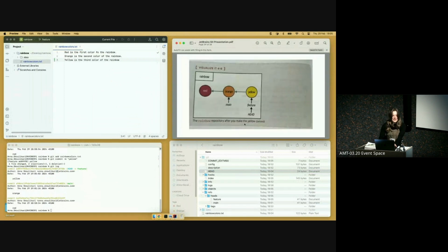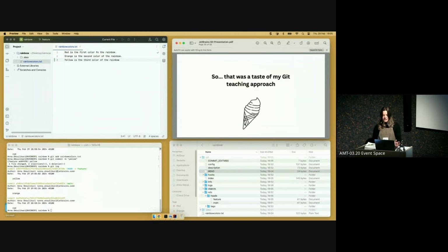So that was probably a lot of revision for everyone. Probably everyone knew a lot of this stuff, but this basically gave you a taste of what my Git teaching approach is. It just breaks down everything and makes it all very tangible. And for someone that is either at the beginning of learning Git or doesn't have a good mental model of how Git works and how the pieces come together, I found that for a particular type of learner that is like myself, making things visual and making things tangible and going inside the .git directory and looking at the exact file that represents the thing I'm trying to look at really helped me. And yeah, that's basically it.